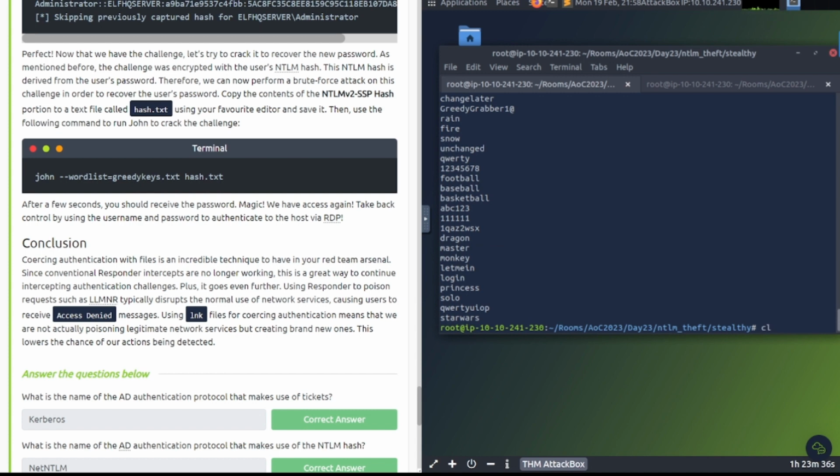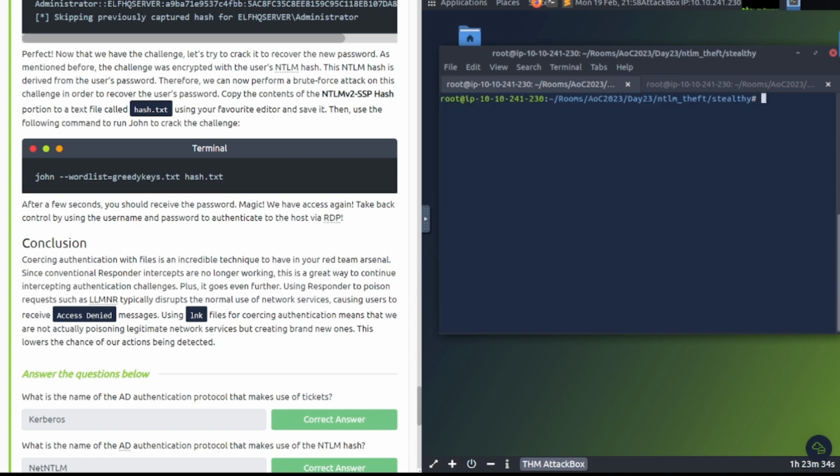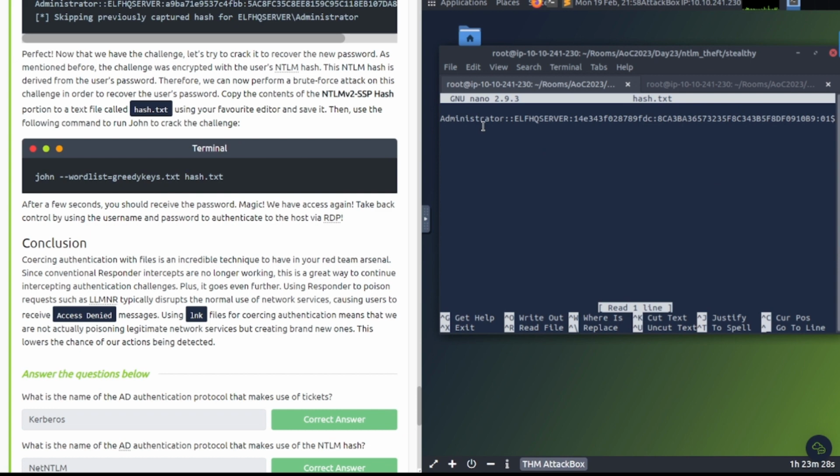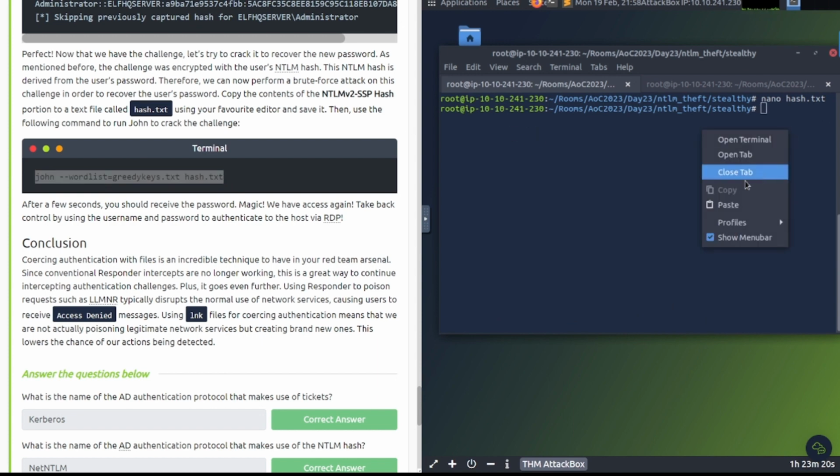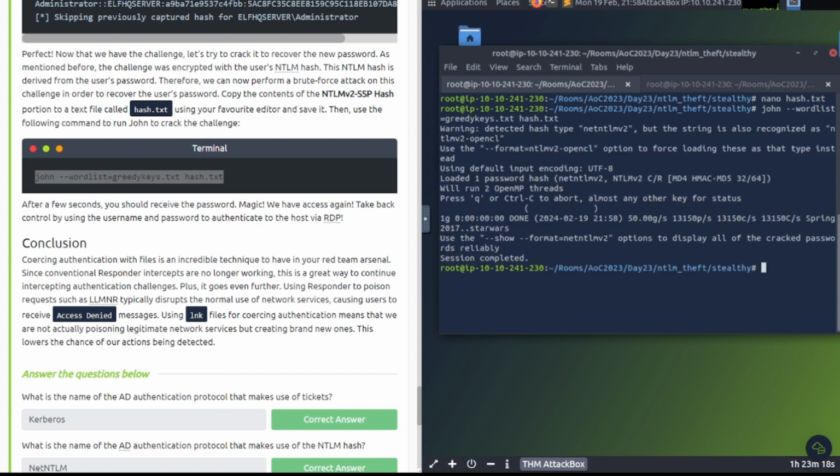So I'm going to clear all this out of here, and then you can use nano, whatever text editor you want to use, right? You're going to create a new file, paste that hash in there and save it. All right, I've already done so, as you can see there. And I'm going to copy and paste this over just to make it a lot easier. And then we're going to get to cracking with this here.